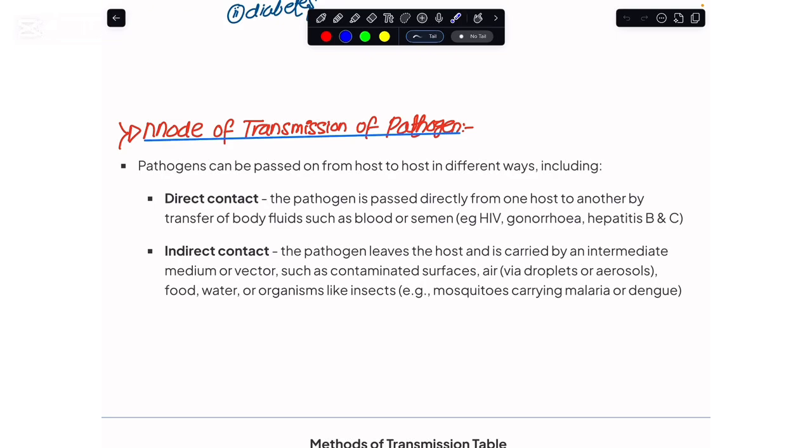For some diseases there is involvement of vectors, usually insects. Like malaria or dengue in your daily life: malaria is caused by a protoctist, plasmodium, but the mosquito transfers it from the diseased person to a normal person. I hope you are clear with direct and indirect contact now.